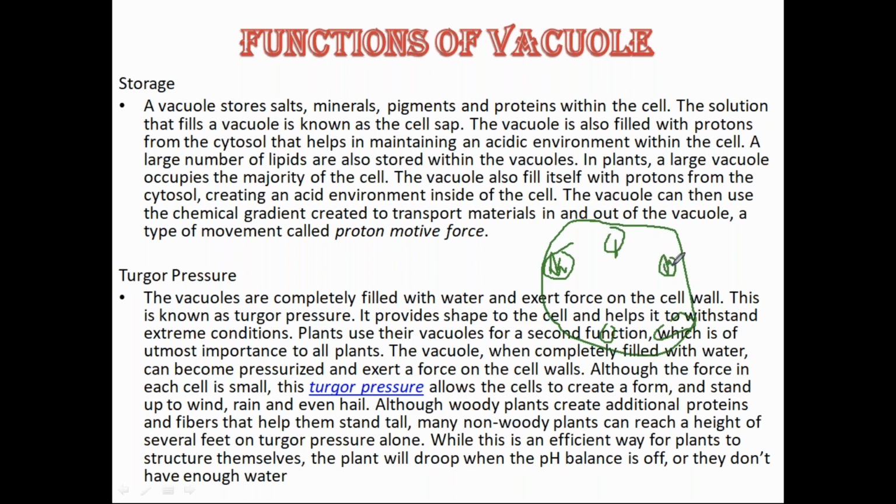Now this water is placing pressure on the membrane of this vacuole, and ultimately this pressure is transferred to the cell wall of the cell. Because of this water-filled environment, a turgor pressure is created by the small vacuoles, and because of that this cell is having its original structure.